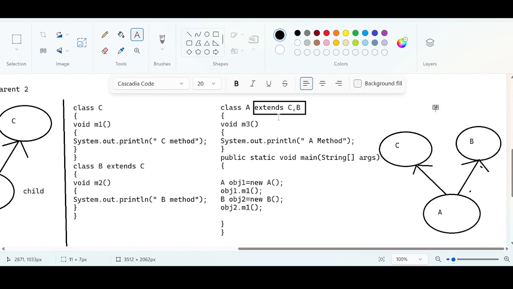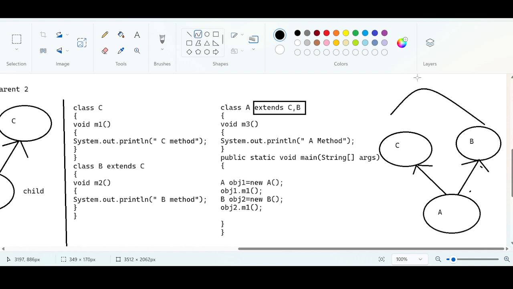One child, two parents. And again, this B is also extending to which class? This B is also extending to class C. The diagram will be like B extending to class C. Or else I can do it like this.